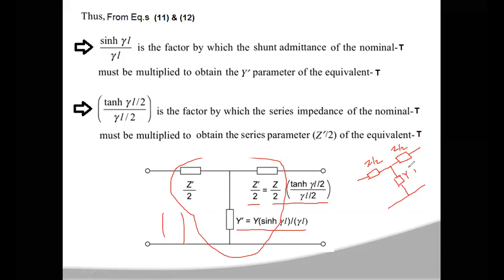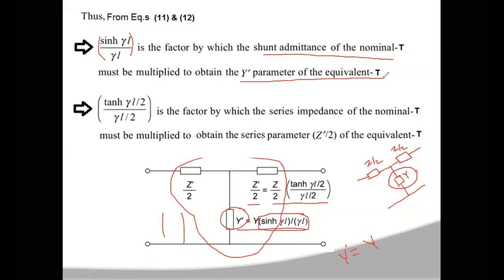Now if you compare these two parameters, to get the y dash value, you are going to multiply that y value with sinh(γl) by γl. So this is the term you have to multiply with this y value to get the y dash value. So what is the y value? The y value is the shunt parameter of this nominal T. If you multiply the shunt admittance of nominal T by this factor, then you will get the y dash parameter of the equivalent.